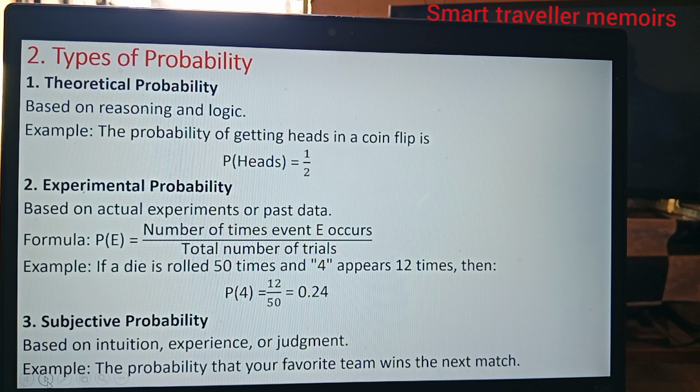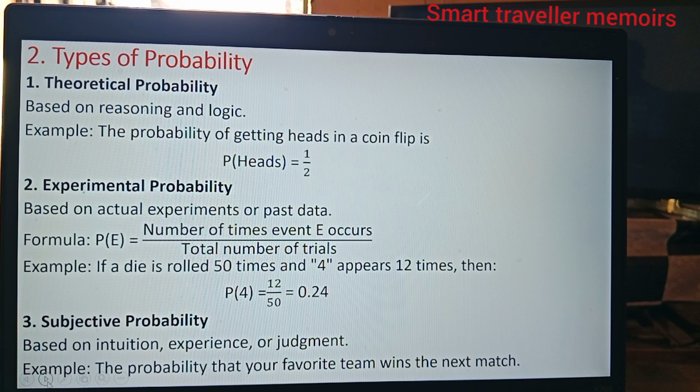The second type of probability is experimental probability, and this one is based on actual experiments or past data. The formula of an experimental probability is the number of times the event occurs over the total number of trials. For example, if a die is rolled 50 times and 4 appears 12 times, then the probability of getting a 4 is 12 out of 50, which is 0.24.